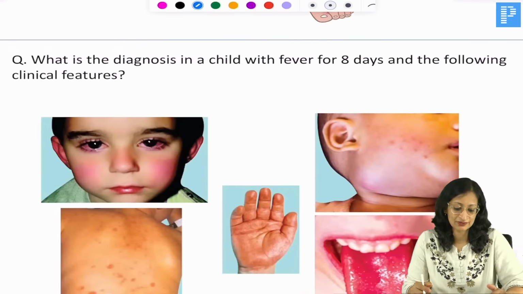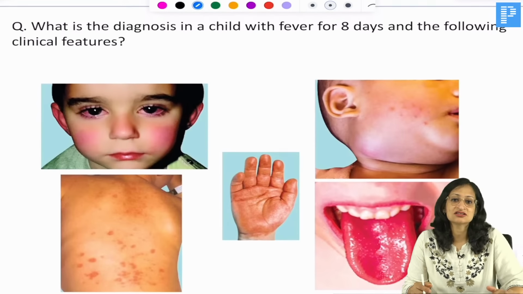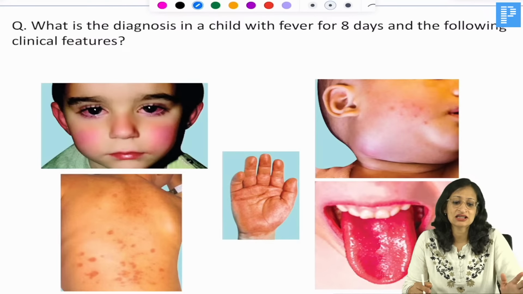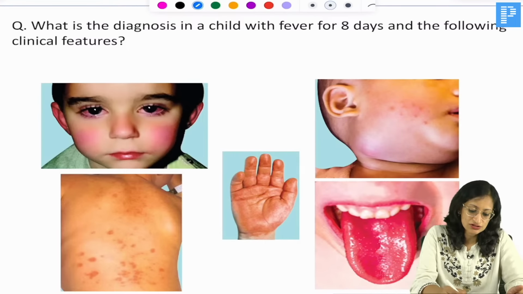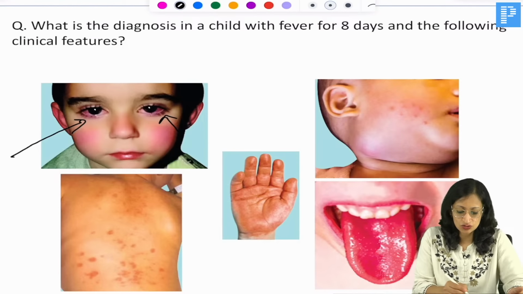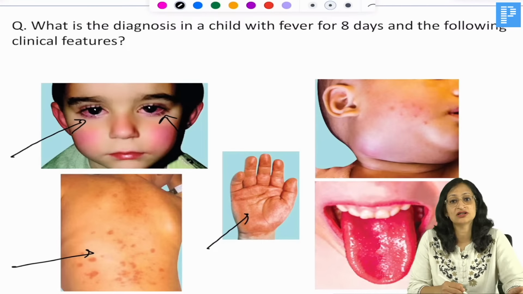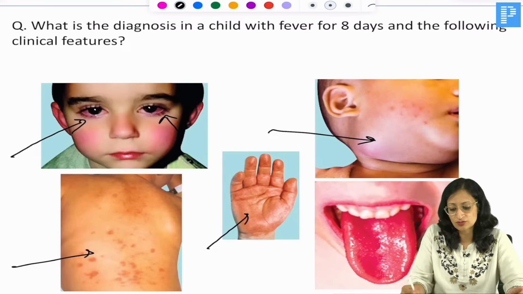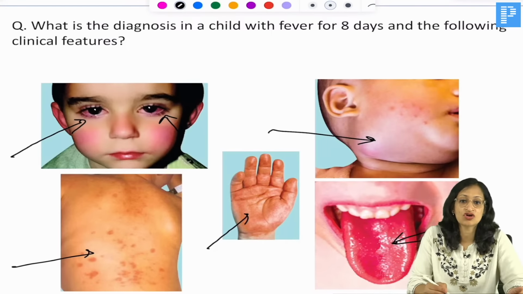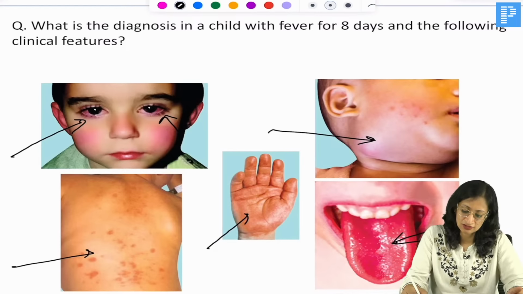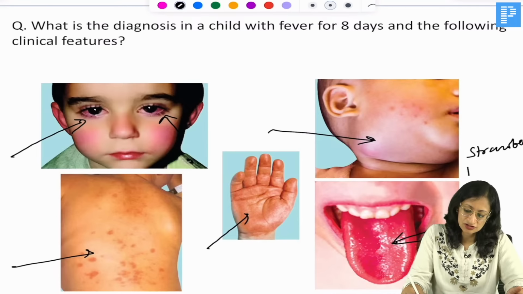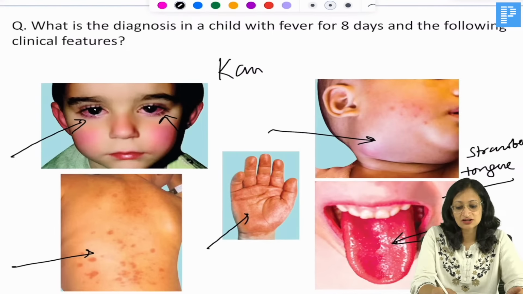Okay. Now what is the diagnosis in a child with fever for 8 days and the following features? So what do you see here? You see bilateral non-purulent conjunctivitis, some rash involving the trunk, edema and erythema of extremities, adenopathy or lymphadenopathy, and there is mucosal involvement in the form of strawberry tongue. Okay, strawberry tongue. So all these are features which favor the diagnosis of, yes, Kawasaki disease.